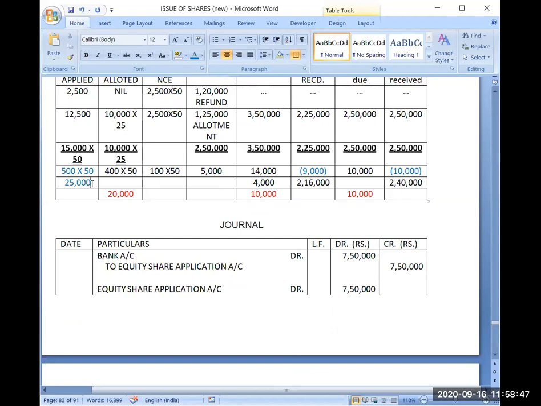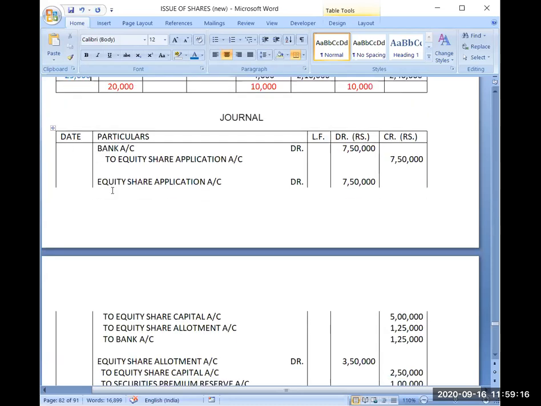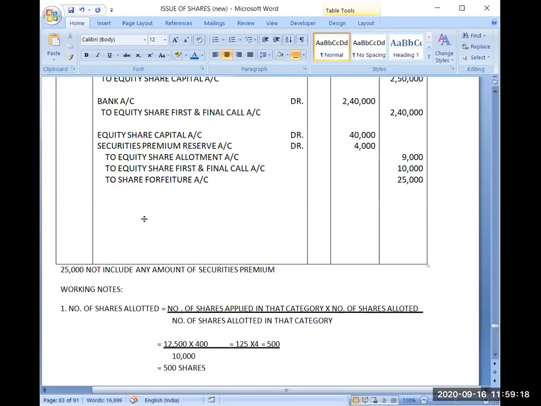Because ultimately I have adjusted that excess amount on allotment also. And again, I am adjusting that excess in part of capital only on allotment, not on premium. There I am treating it that I have not received the premium. So whatever excess will remain, that will go towards capital adjustment only, not towards the adjustment for premium. So these are the two very important points that you have to remember. In further questions, it will come. In this question, it is not there.